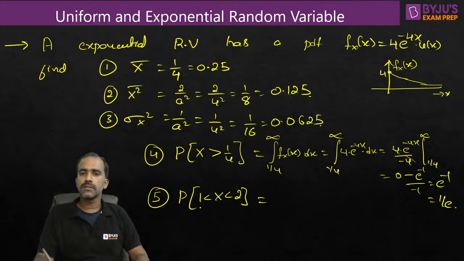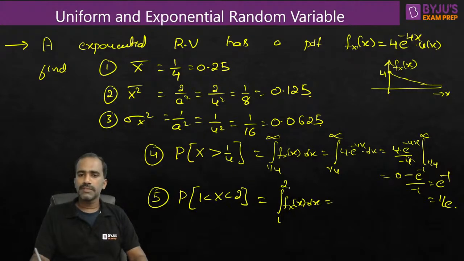How about this? I'm asking you to find the probability of the random variable taking values from 1 to 2. Integration from 1 to 2 of fX(x) dx. Very simple basics. Add up the probabilities from 1 to 2. Since it is a continuous graph, we are just doing integration to add up the probabilities.